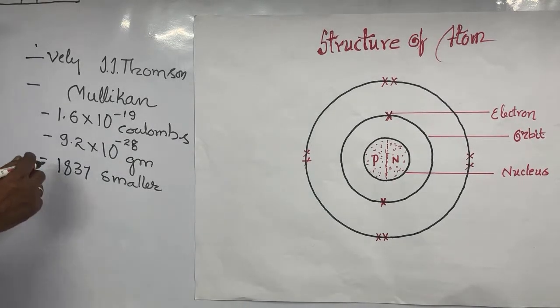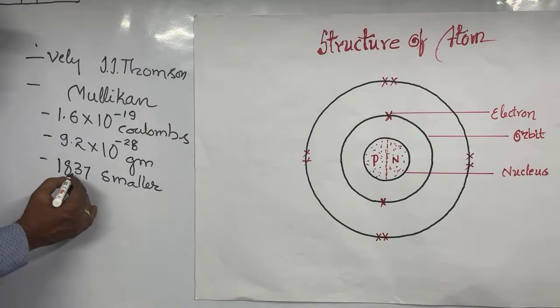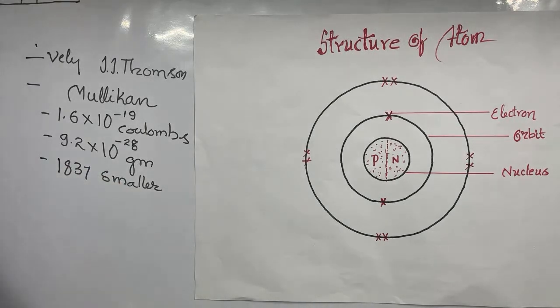Here the electron is 1837 times smaller than the proton. The electron mass is already given, the charge is given, and everything is covered.